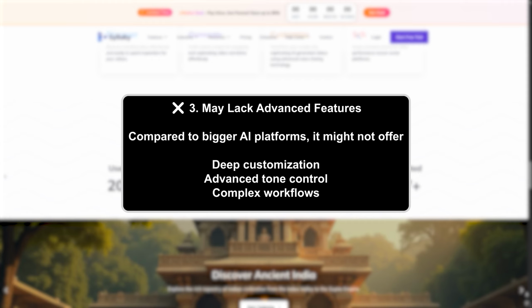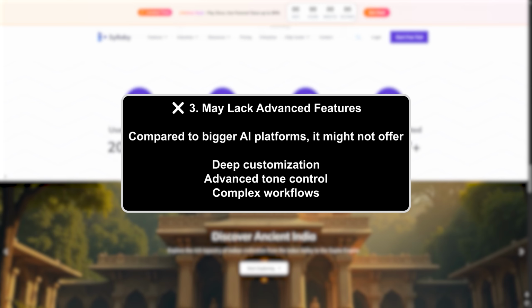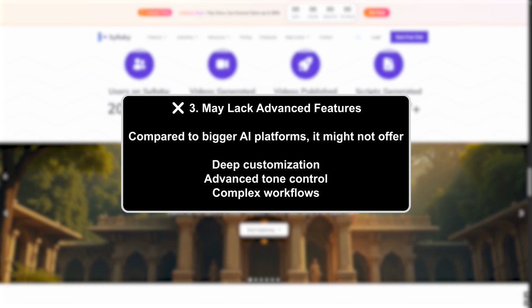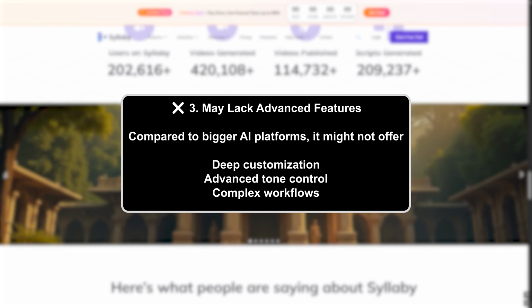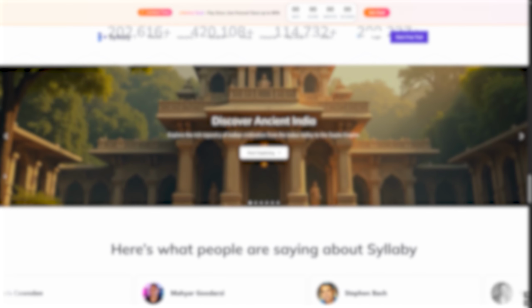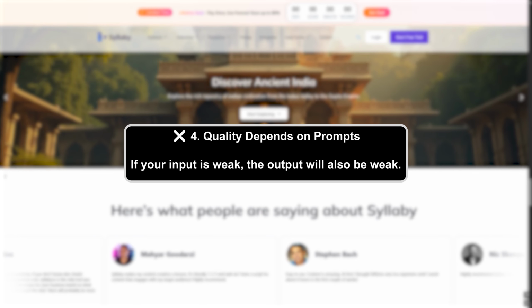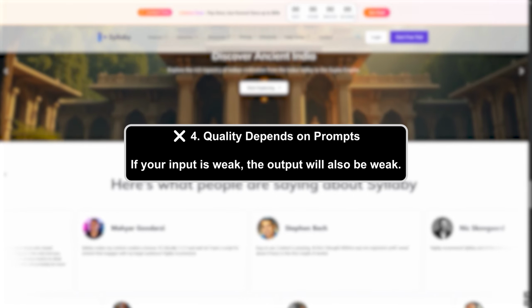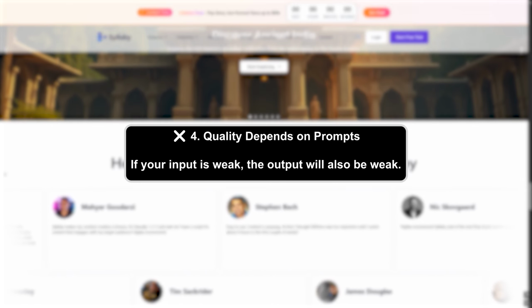Number three, may lack advanced features. Compared to bigger AI platforms, it might not offer deep customization, advanced tone control, and complex workflows. Number four, quality depends on prompts. If your input is weak, the output will also be weak, so prompt quality matters a lot.